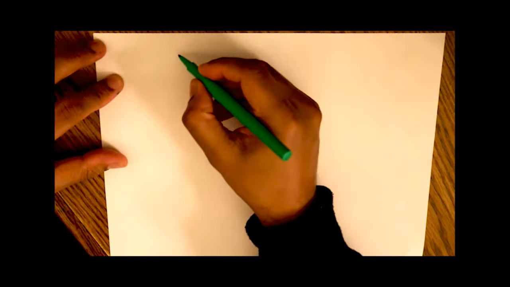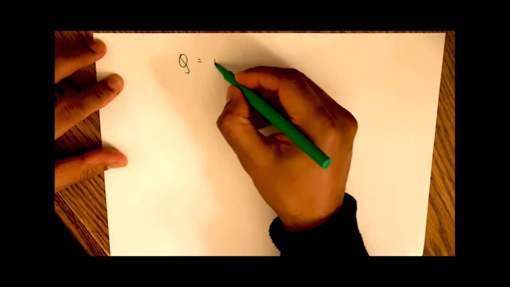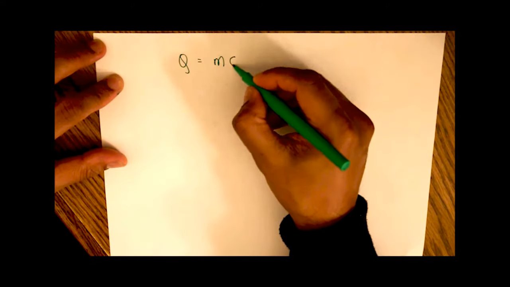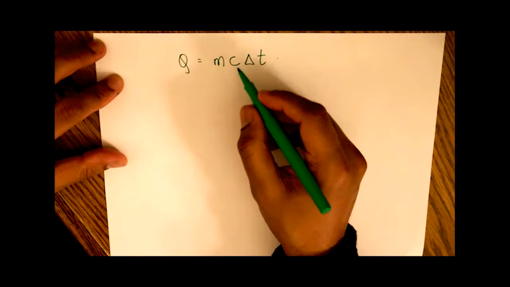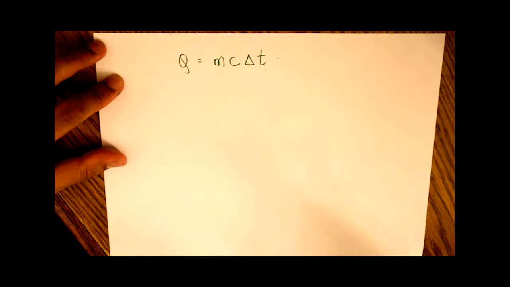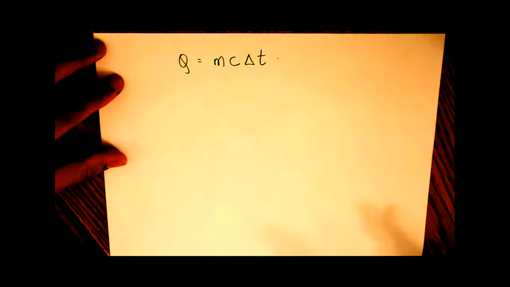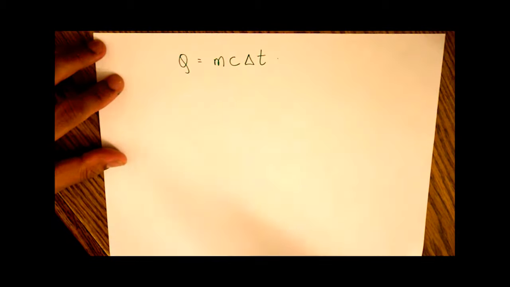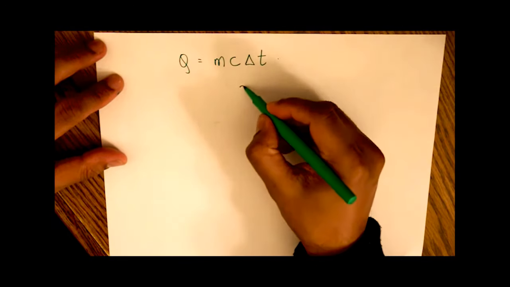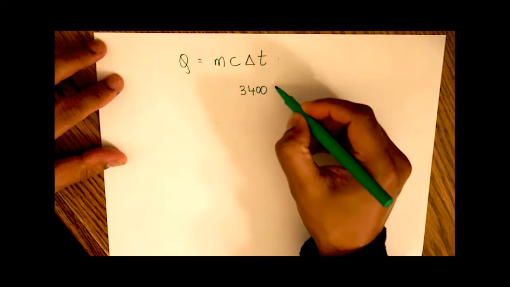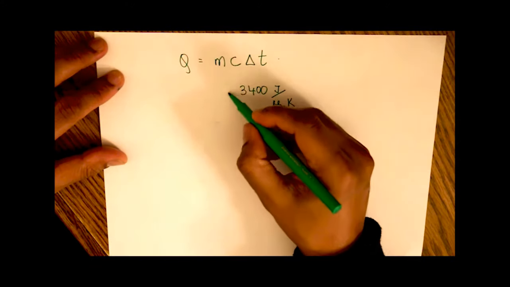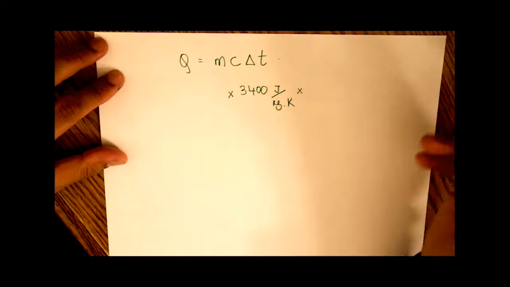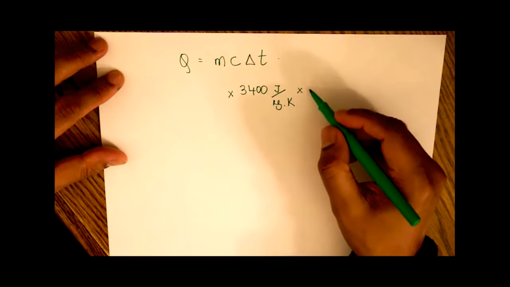So we have enough already in our question to figure out the amount of heat absorbed by Q equals m c change in T. c is the specific heat of the alligator. Now the question asked us to assume that the specific heat of the alligator is the same as the specific heat of a mammal. So we know that to be 3400 joules per kilogram Kelvin. That is the value of specific heat of a human being or another mammal.